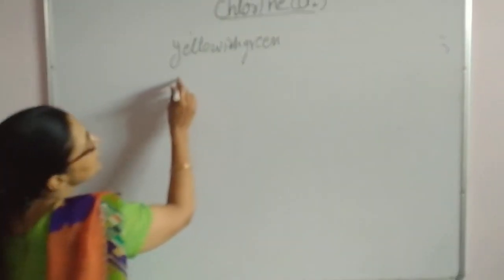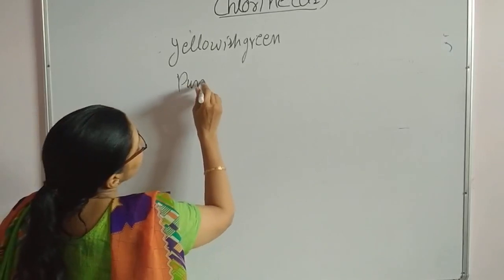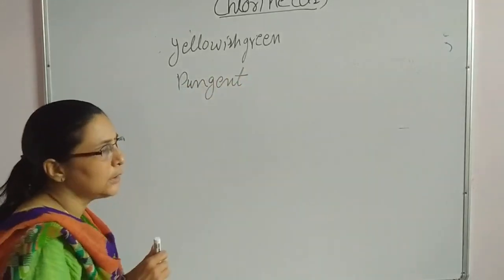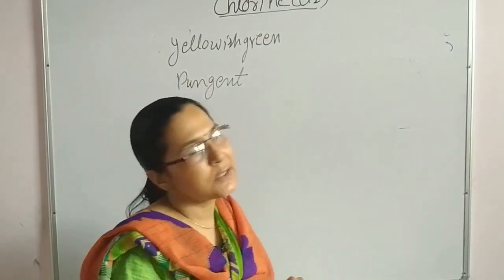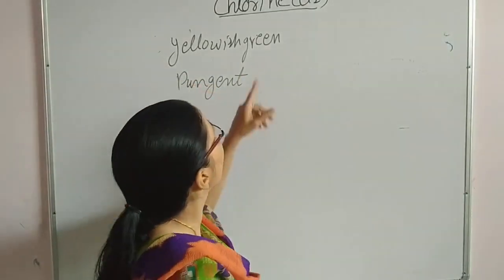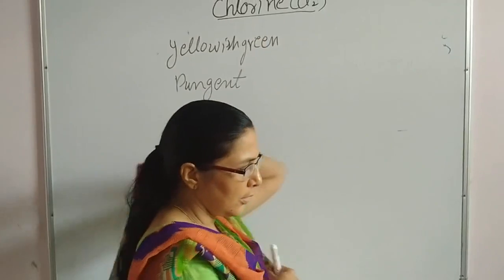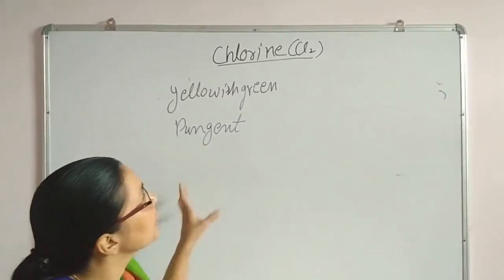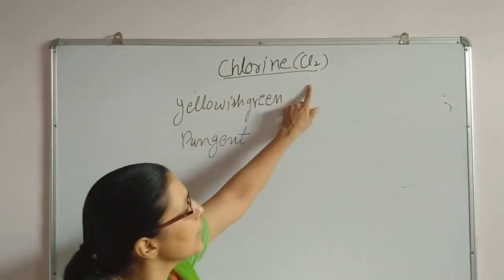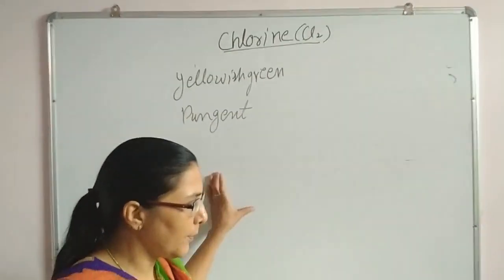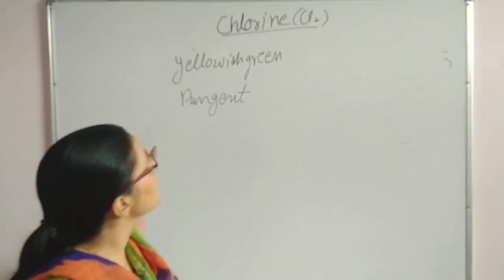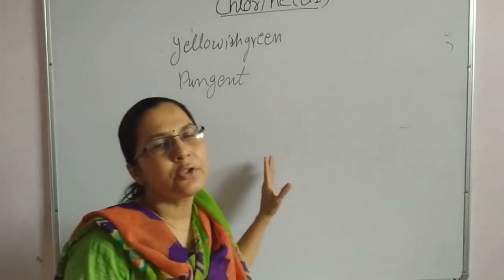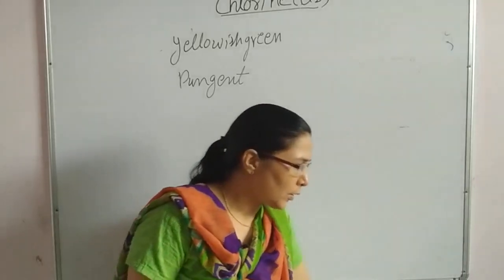It is highly pungent and has a slight anesthetic effect if taken in excess during respiration. So excess smell of chlorine is harmful for human beings. And it is highly soluble in water, which is why we use chlorine water as a laboratory reagent.